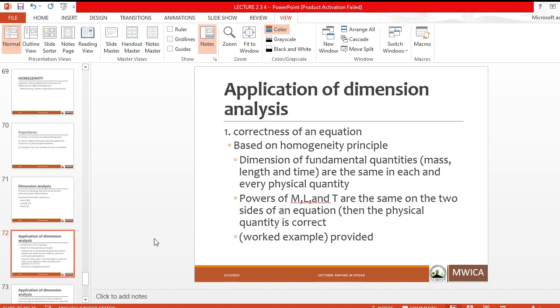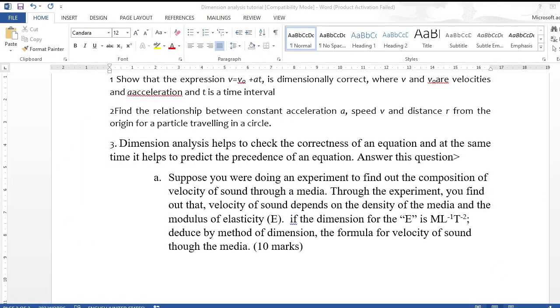Now, number one, we are saying the dimension analysis helps us to check the correctness of an equation. And basically this is based on the homogeneity principle, which says that the dimensions on the left side of an equation should be equal to the dimensions on the right side of an equation. Now let's look at a scenario where it helps us to check the correctness of an equation.